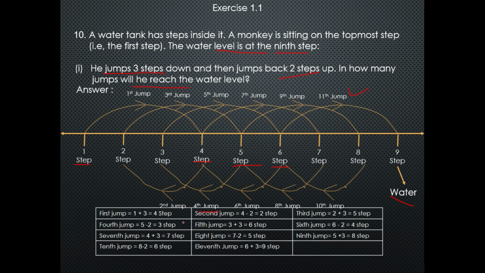This is the summary. Like first jump, 1 plus 3, 4 steps. Second jump, 4 minus 2, because the monkey steps up 2 steps. Like here, on the 11th jump, the monkey reaches the 9th step. He will reach the 9th step in the 11th jump.